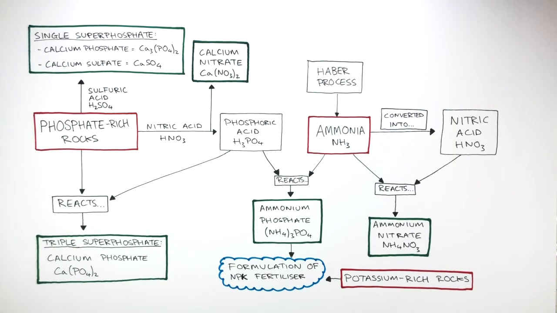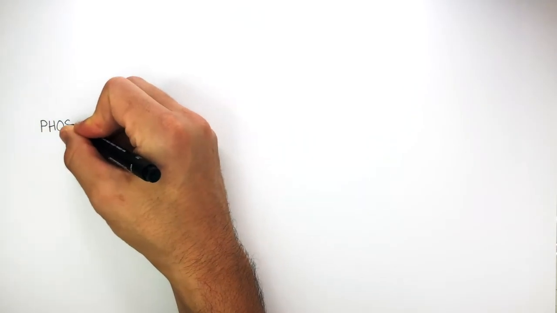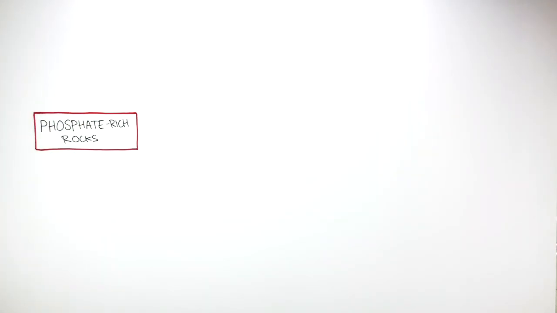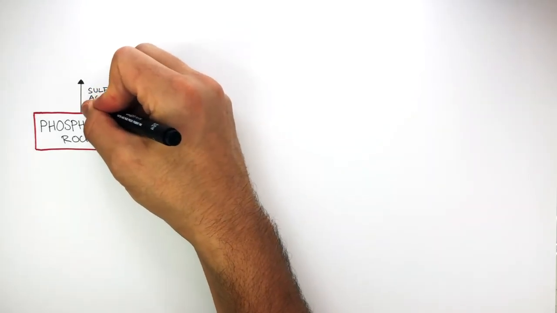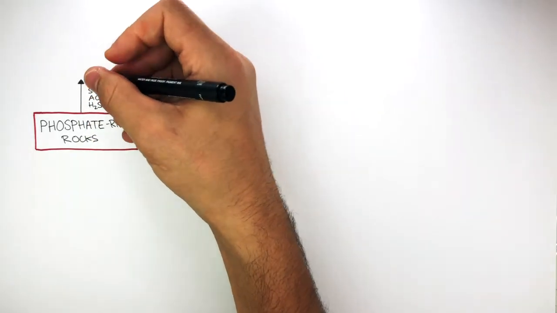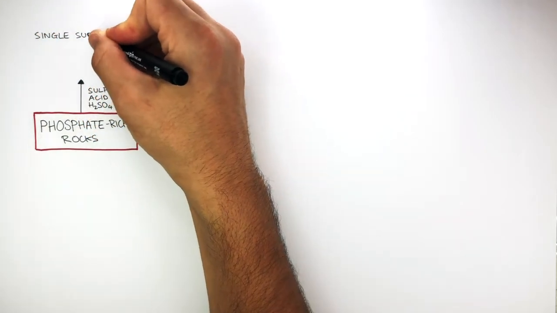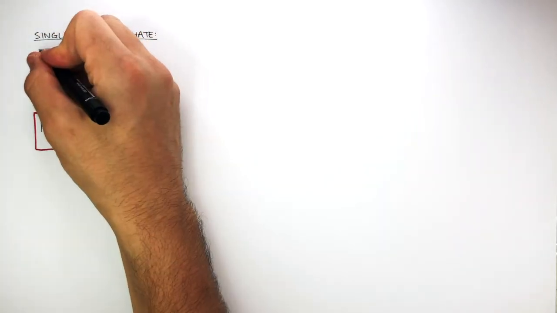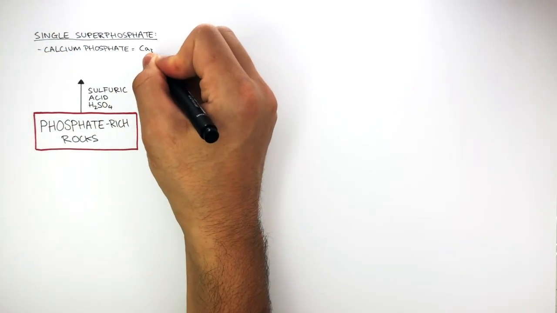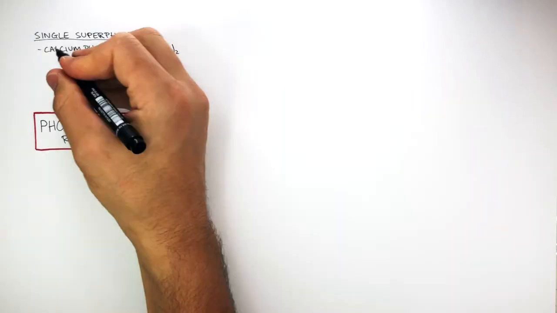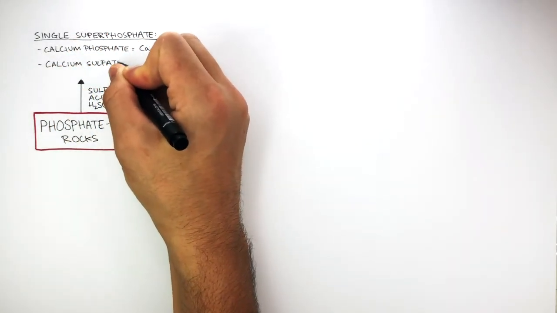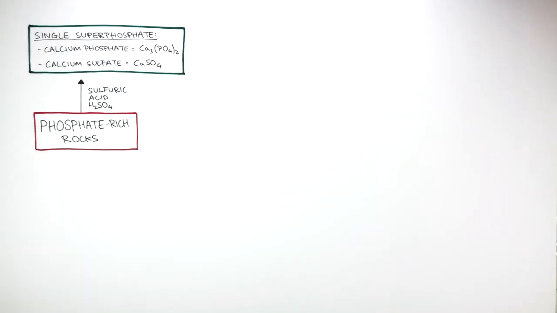Here is the final summary of making NPK fertilizers. And to begin with, we're going to focus on phosphate-rich rocks, where if we add sulfuric acid, H2SO4, this makes single superphosphate, which is a mixture of calcium phosphate, Ca3(PO4)2, and calcium sulfate, CaSO4.